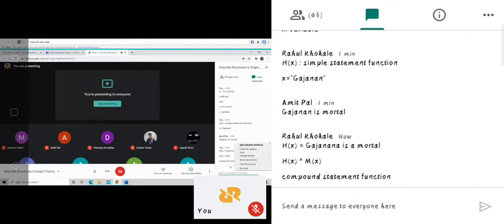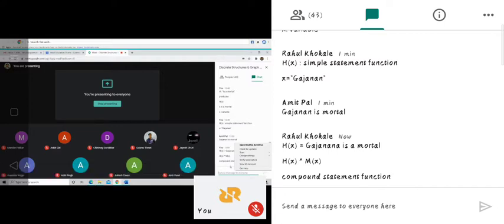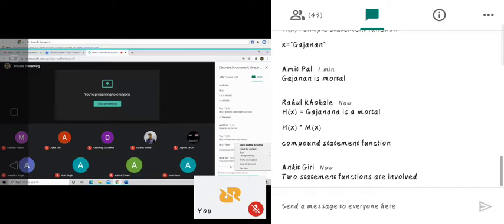Can anybody tell me? What is the representation of H of x and M of x?